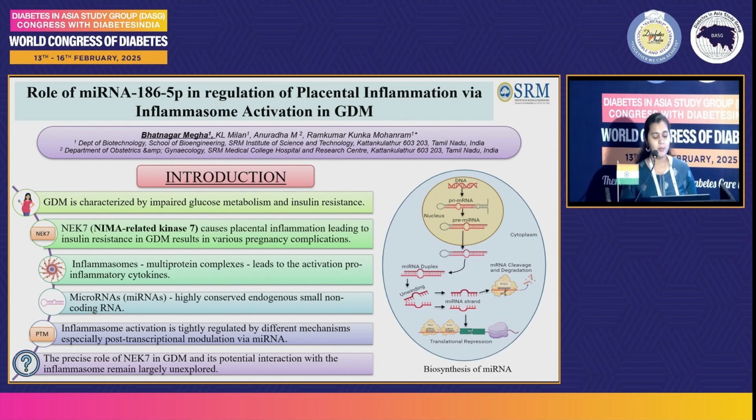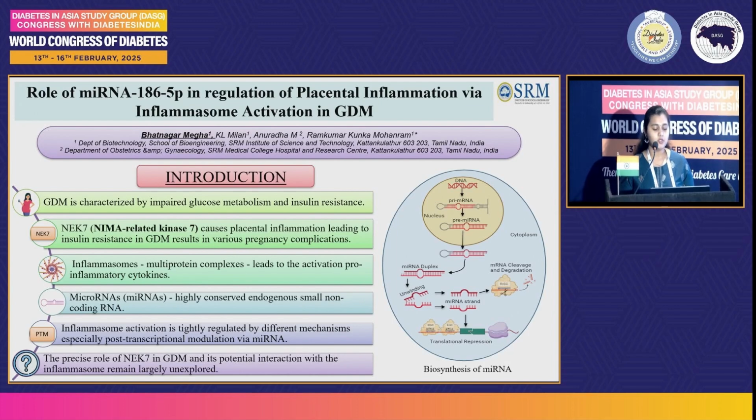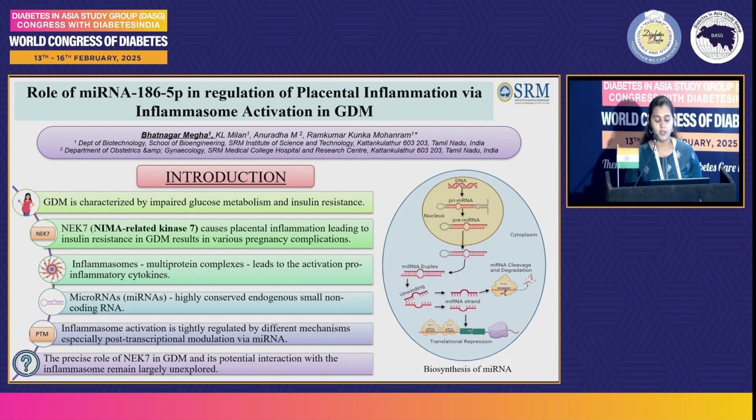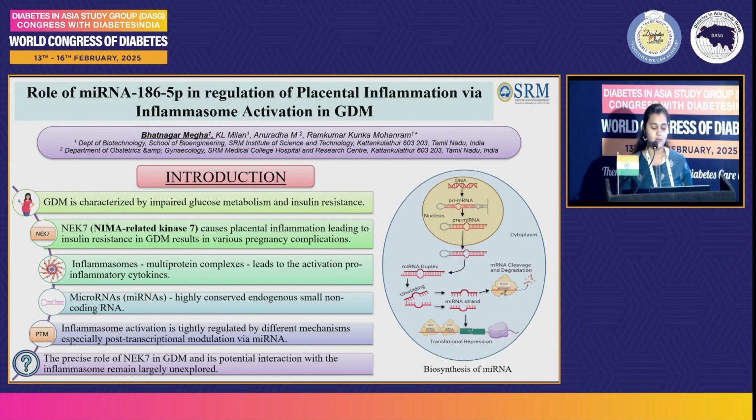GDM, or gestational diabetes mellitus, is a common metabolic disorder in which women develop high blood glucose levels during their pregnancy. About 20 to 40% of these pregnancies have placental inflammation. Placental inflammation is caused by NEK7, that is NIMA-related kinase 7, which is also an inflammasome activator.